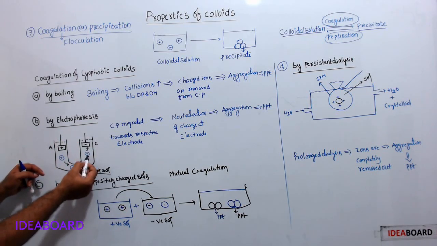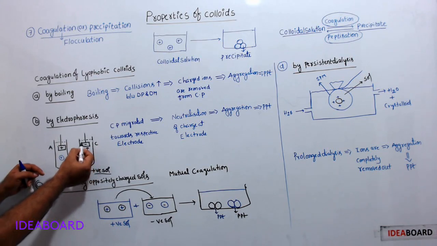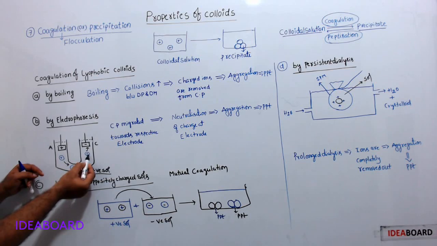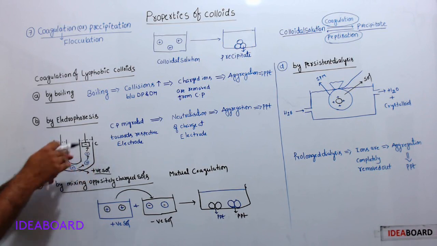After reaching the cathode, these positively charged colloidal particles are neutralized.